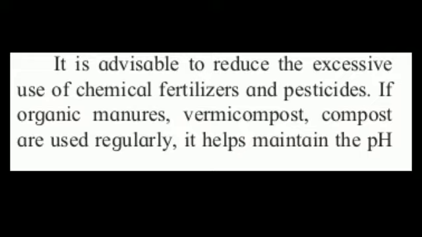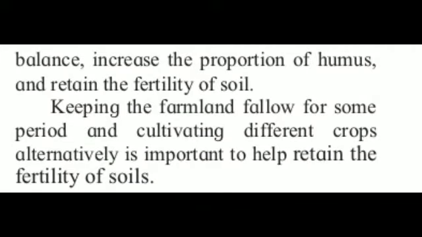Now see, it is advisable to reduce the excessive use of chemical fertilizers and pesticides. If organic manures and vermicompost, means compost made with the help of worms, are used regularly, it helps maintain the pH balance, increases the proportion of humus, and retains the fertility of soil. Keeping the farmland fallow for some period and cultivating different crops alternately is important to retain the fertility of soil.